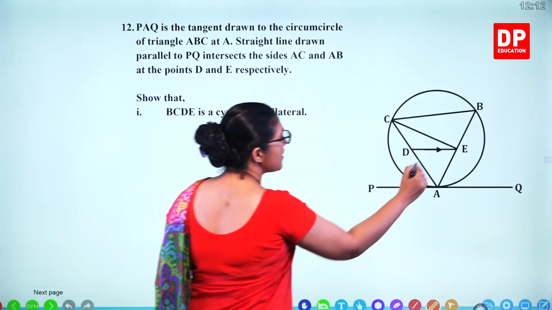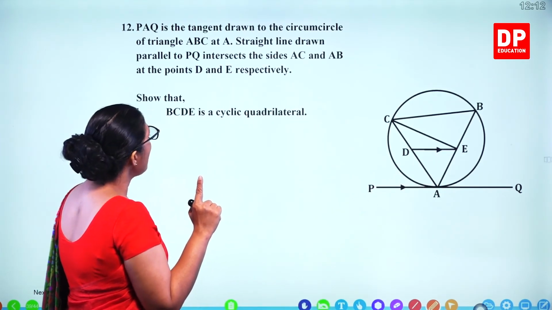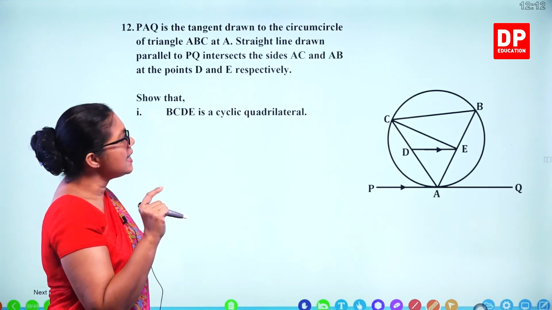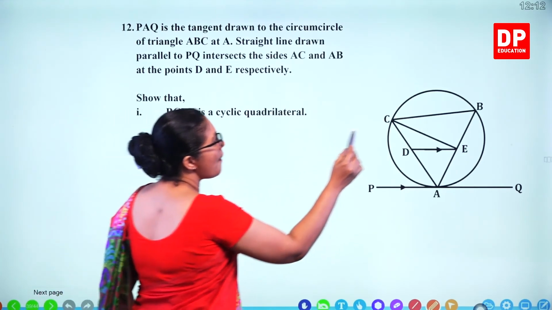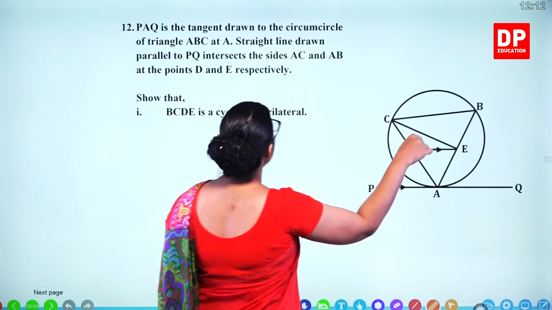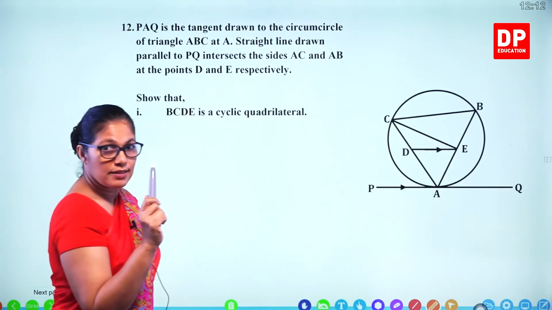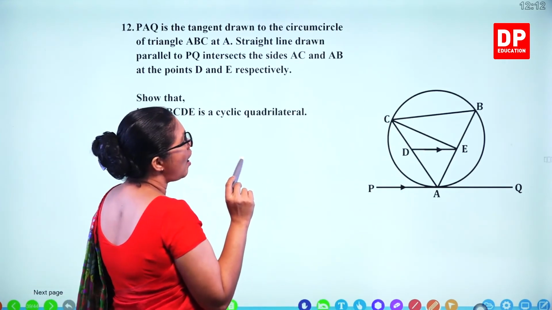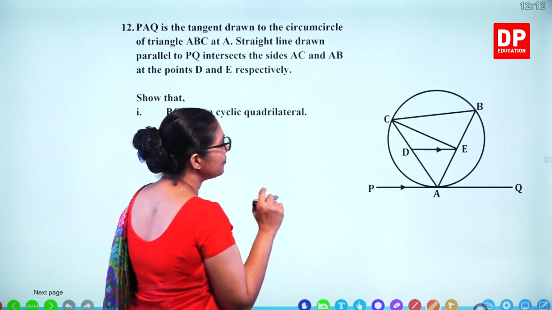So these 2 lines are parallel. Show that BCDE is a cyclic quadrilateral. So we'll see how we can prove that.